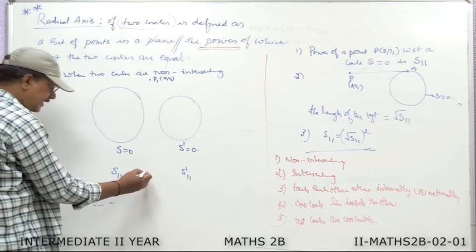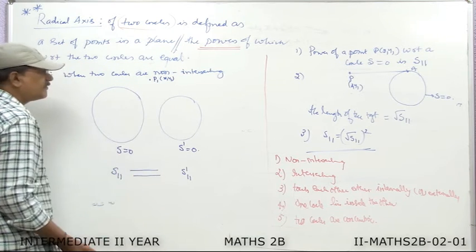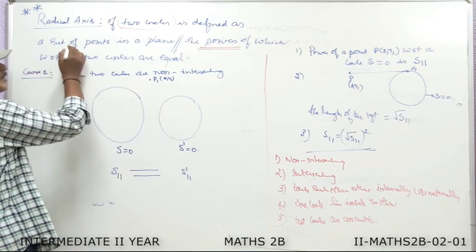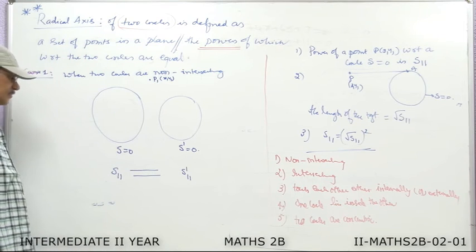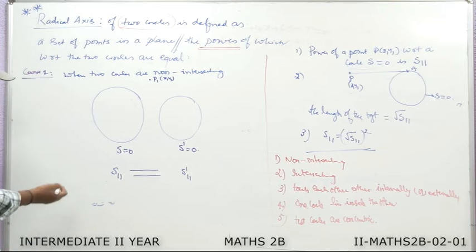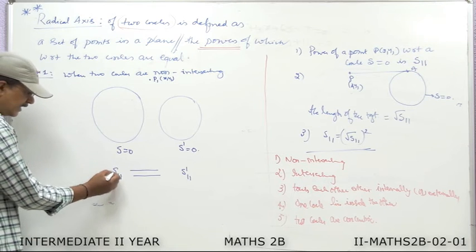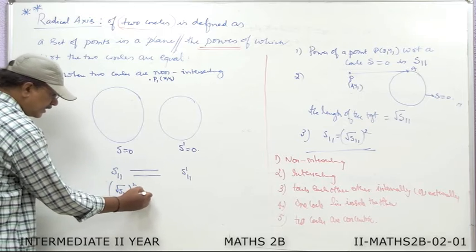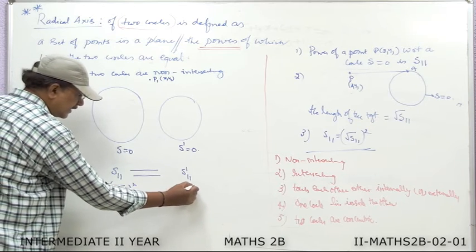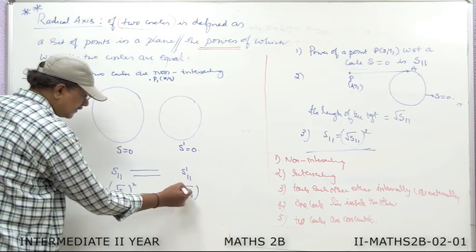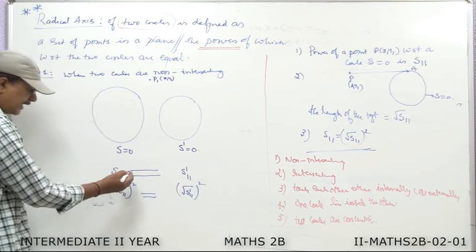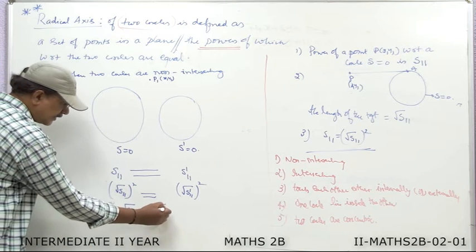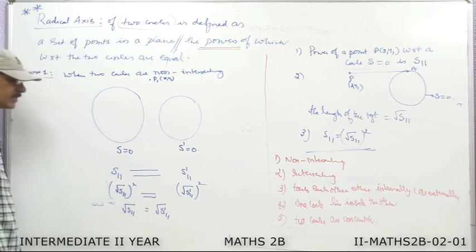Suppose with this point, if these two powers are equal, then we say this point is a point from this set. Now what I do is, for our convenience, I write S11 as root of S11 whole square and this S dash 11 as root of S dash 11 whole square. You can cancel the square, therefore it becomes root S11 is equal to root S dash 11.